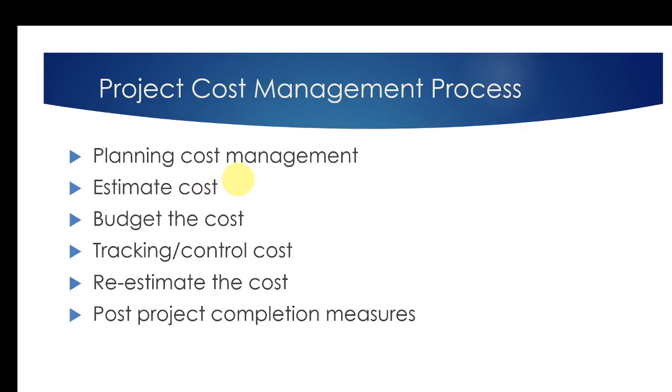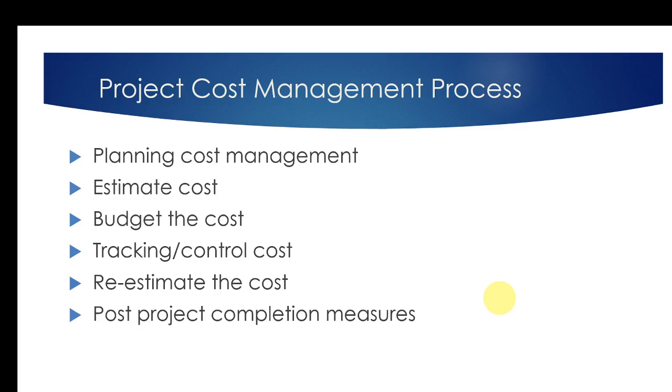Right, now let's look at what the project cost management process is. Just like any other aspect in management, when it comes to cost management also, first we have to plan how we are going to do the cost management. Then at a very early stage of your project, you have to do some estimating of the cost, because when it comes to getting a project, first we have to bid for that. We have to win the customer. So initially we have to forecast how much it is going to cost. Then only we can say we can do it at this particular price.